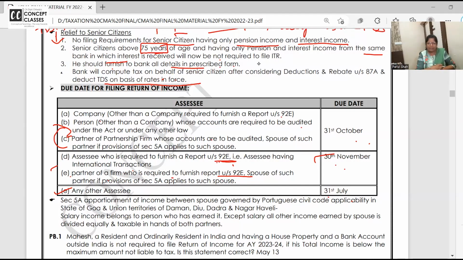Making it takes time, right? Audit report due date is 30th of September. It's not written here, but it's 30th of September. Audit's due date. And once the audit is completed, partner of the firm or spouse of the partner, if provisions of 5A apply. Now, what is 5A? I will tell you. So they all will submit on 31st October.